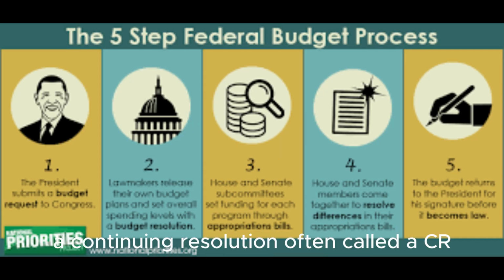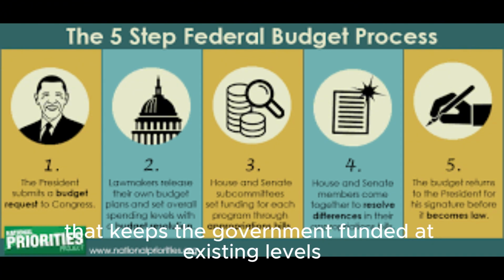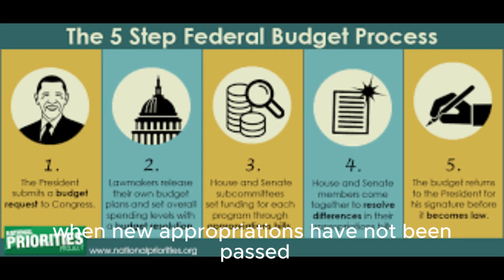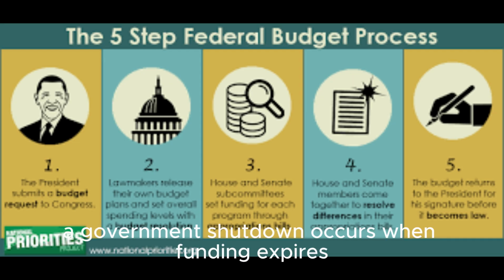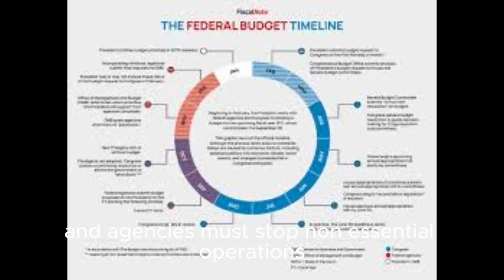A continuing resolution, often called a CR, is a temporary measure that keeps the government funded at existing levels when new appropriations have not been passed. A government shutdown occurs when funding expires and agencies must stop non-essential operations under the Anti-Deficiency Act.